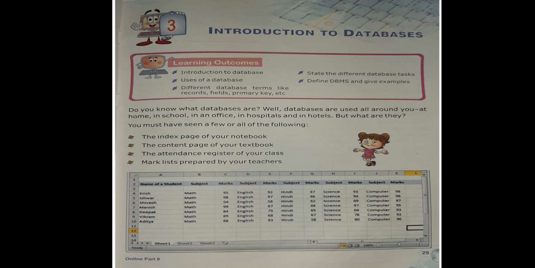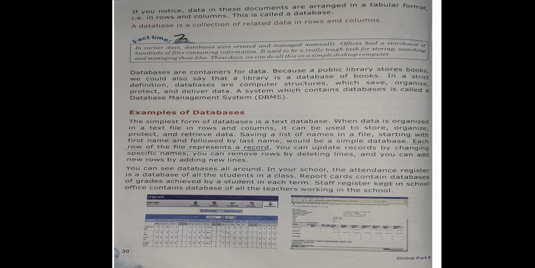You can see it in the diagram also. This is an example of a database of your class. If you notice, the data in these documents is arranged in tabular format. Tabular format means in the form of rows and columns, which we call a database. A database is a collection of related data in rows and columns.